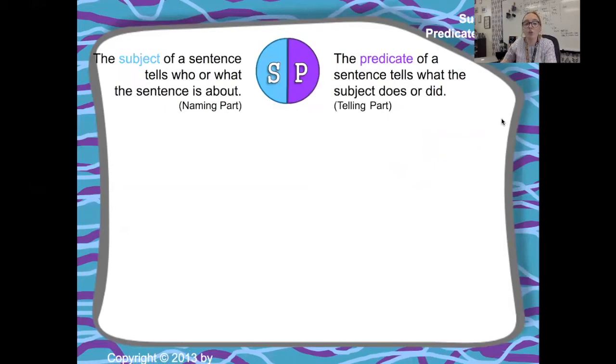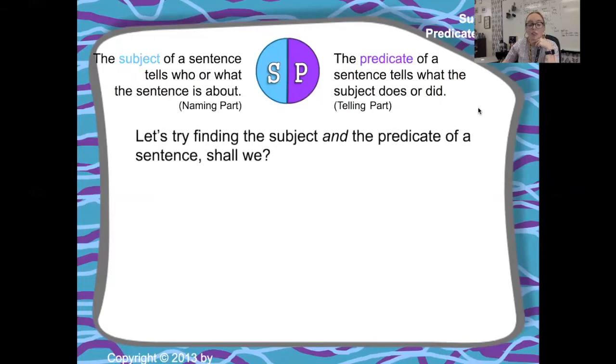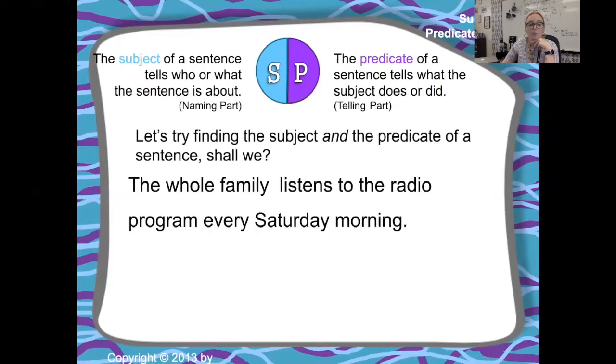So again, we have two parts of a complete sentence, the subject and the predicate. The subject is who or what the sentence is about. The predicate is what the subject does or did. So let's do some practice to try and identify both parts. The whole family listens to the radio program every Saturday morning. What is the subject of this sentence? Who or what is the sentence about?